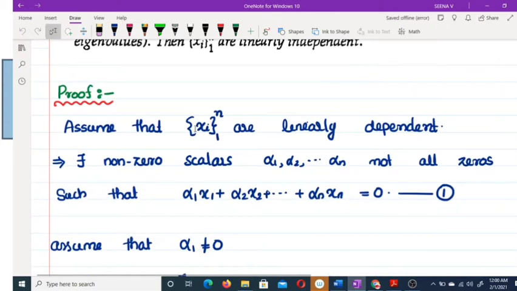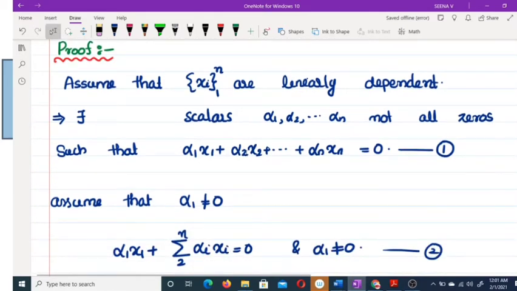So assume that x_i, i varies from 1 to n, are linearly dependent. What is the meaning of that? There exist scalars alpha 1, alpha 2, up to alpha n, not all zero, such that alpha 1 x1 plus up to alpha n xn equal to 0.